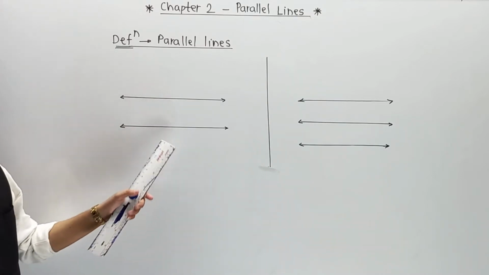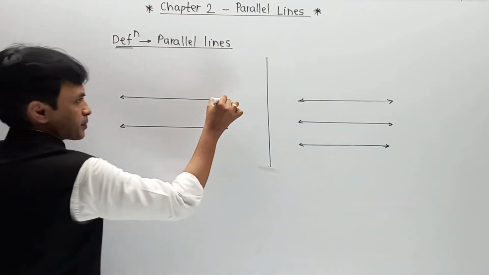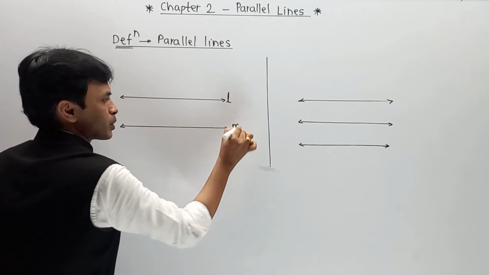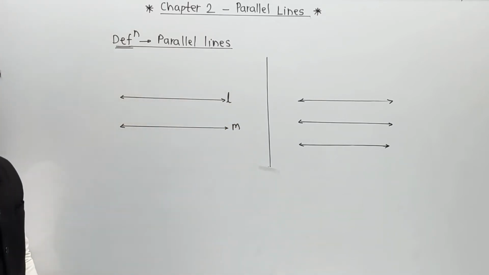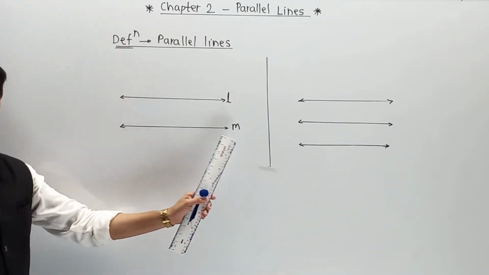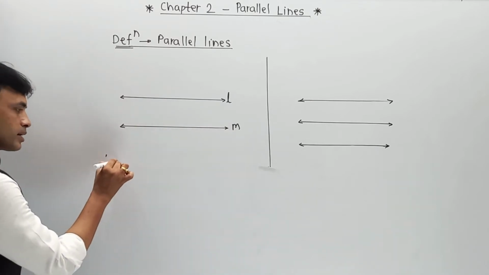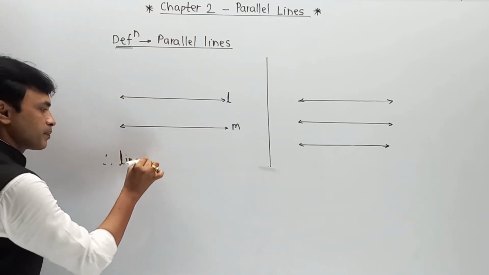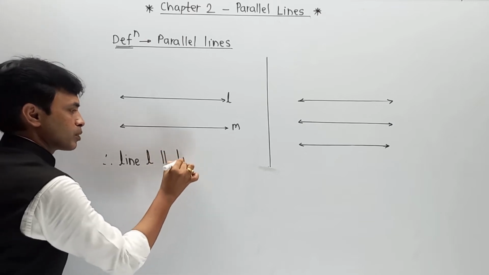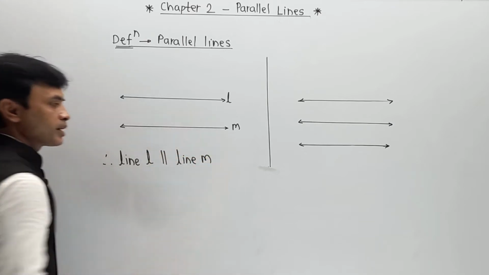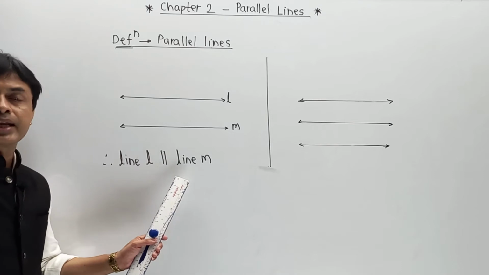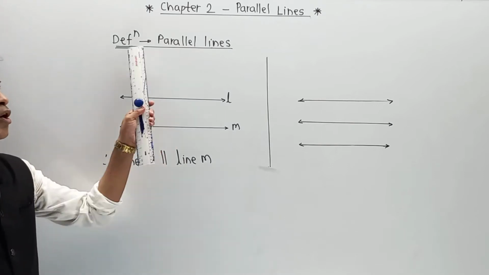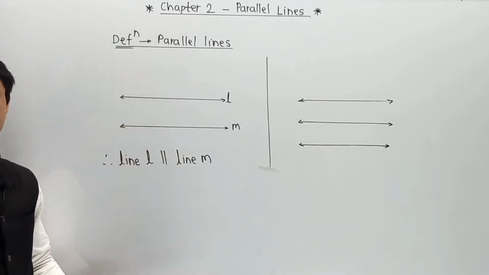Let us say in the first case, line L is parallel to line M. Symbolically it is written as line L parallel to line M. This double vertical line is nothing but the symbolic representation of parallel lines.